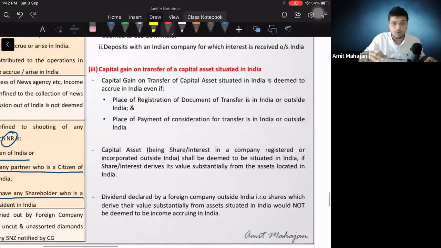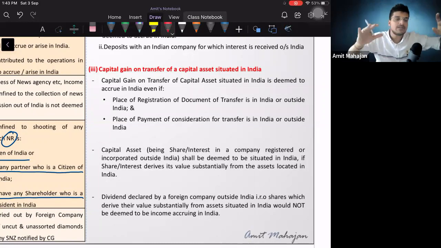I will move ahead with point number 3, that is capital gain on transfer of a capital asset situated in India. Above, we were talking about one asset and some income generating from that asset. I did not say capital gain. I did not sell this asset. I am generating income from that asset in point number 2. Point number 3 is I have one asset, I am selling that asset. Now, since I am a non-resident, I am selling one Indian asset.